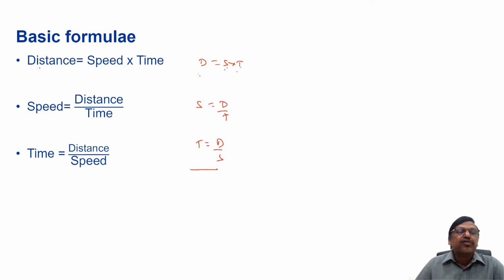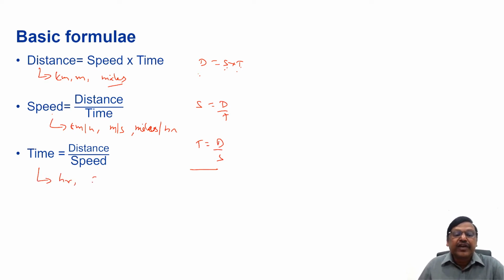And one more thing is, for distance usually we use kilometers or meters, or in some exams like GRE, GMAT, more often they use the unit miles. For speed, we'll use kilometers per hour, meters per second, or miles per hour. These are the more often used units. For time, usually we get hours or we get seconds. Now, how do we convert kilometers per hour into meters per second or vice versa? We'll discuss.